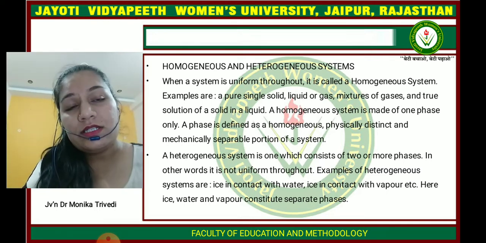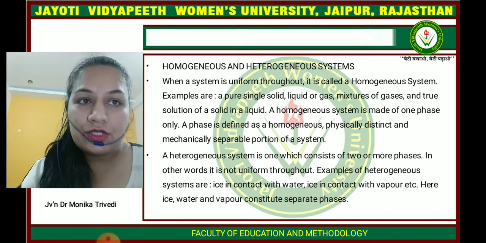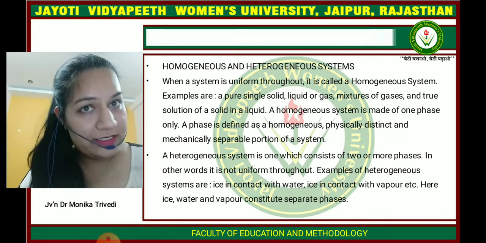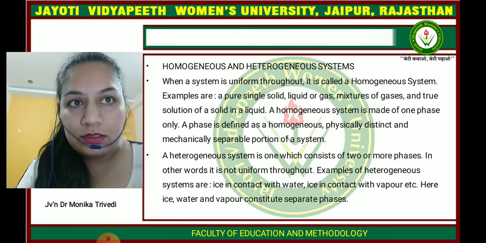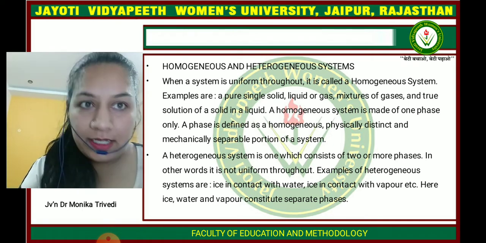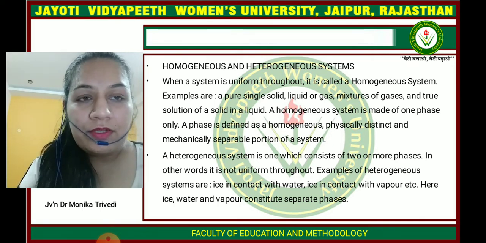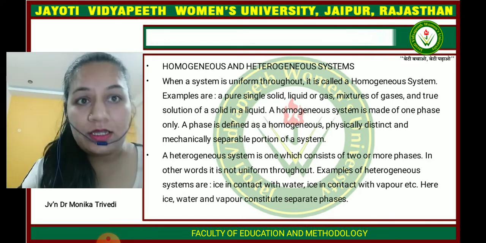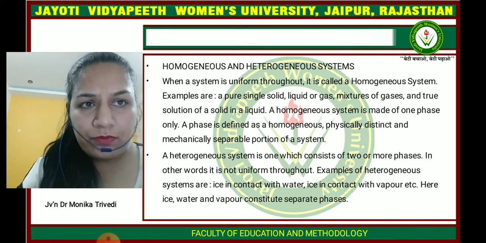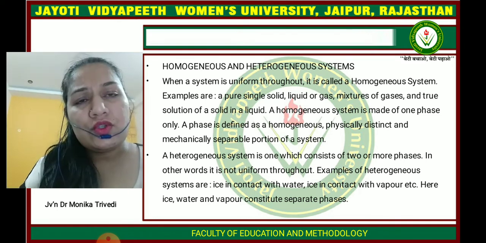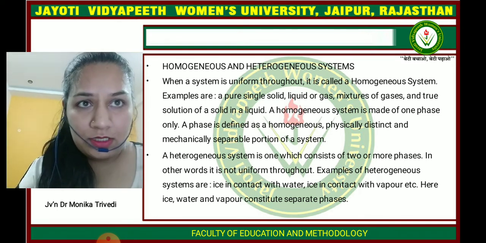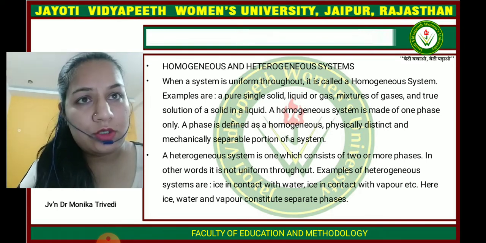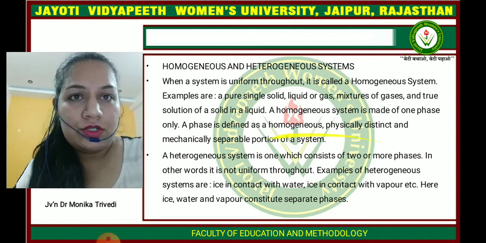And what is a heterogeneous system? In a heterogeneous system, more than one phase is present, of solid, liquid and gas. For example, ice in contact with water, and water in contact with vapor: here the ice, water and vapor form a heterogeneous system. So these are the two types of system: one is homogeneous and another is heterogeneous.